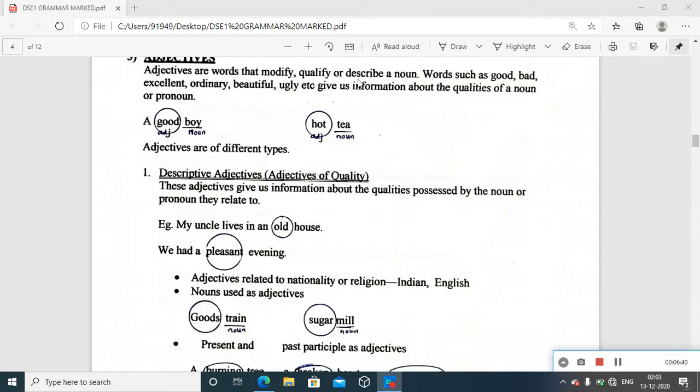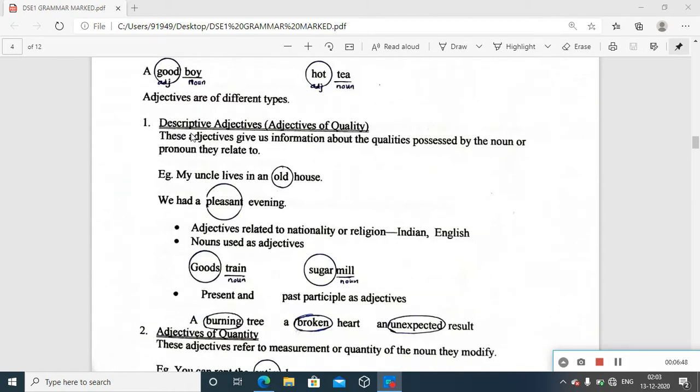Obviously the basic definition goes like this: you're qualifying, modifying, but we will come across the differences between different types of adjectives once we discuss the other ones. But here just think about the quality, more information about the quality given by an adjective. So these are adjectives that give us information about the qualities possessed by the noun or pronoun they relate to.